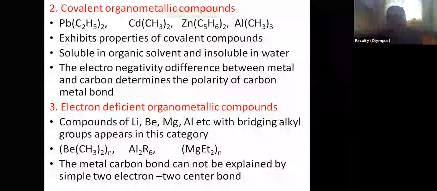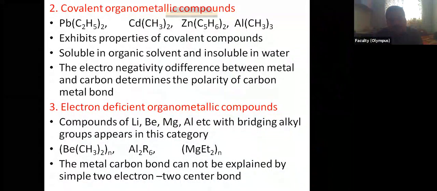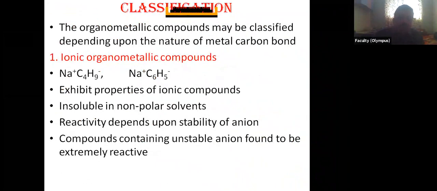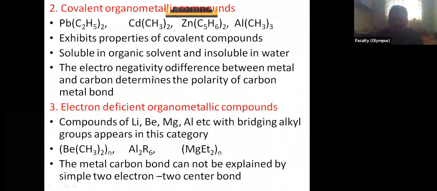Now, which compounds form ionic organometallic compounds and which form covalent organometallic compounds? In the previous examples, we have seen sodium, lithium, magnesium, potassium, etc. First and second group metals, alkali and alkaline earth metals, are highly electropositive.